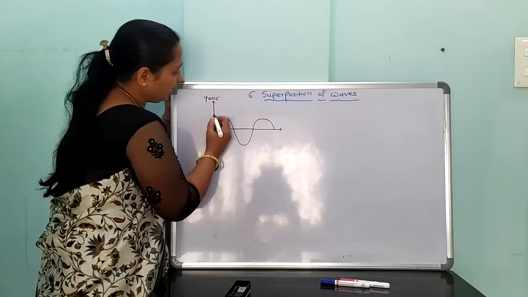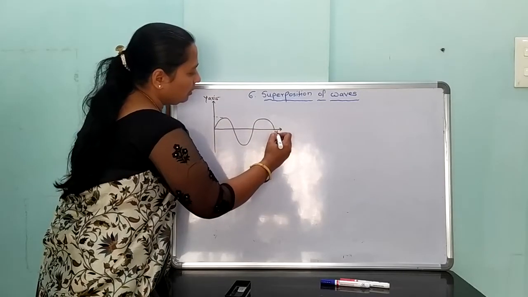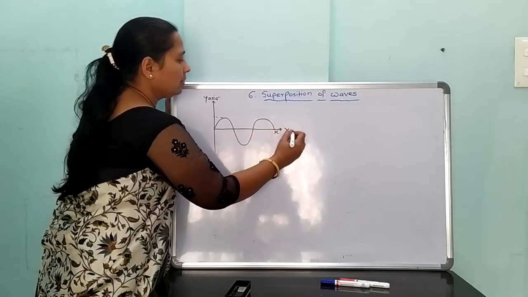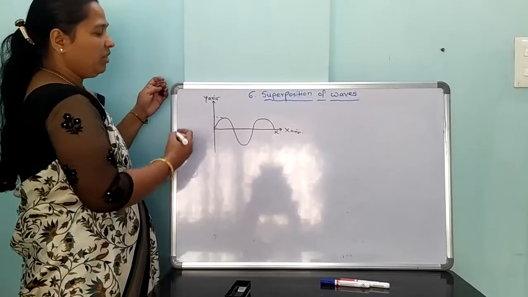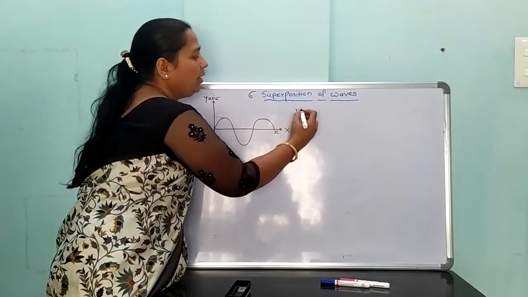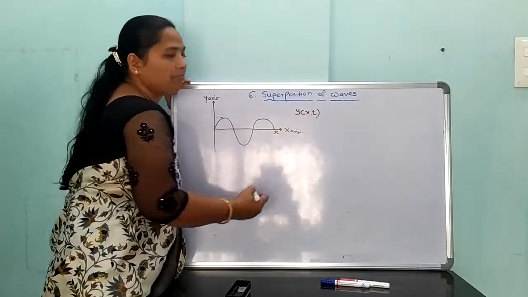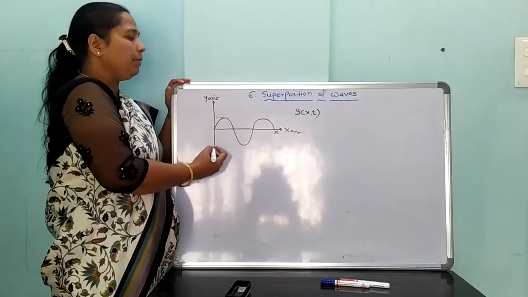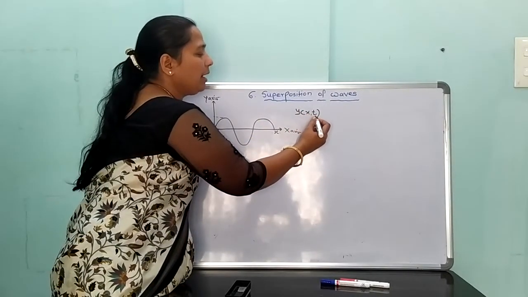Therefore, with respect to that displacement and time, the equation of the wave can be written as y in terms of the variables x and t.